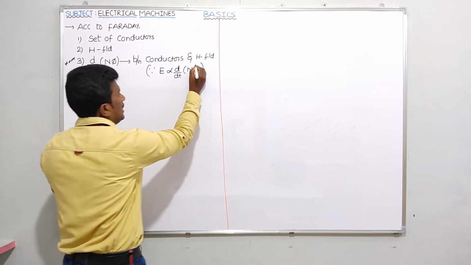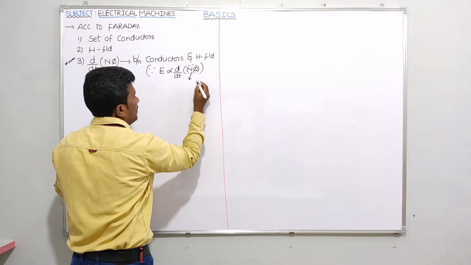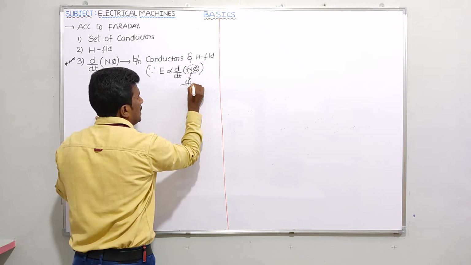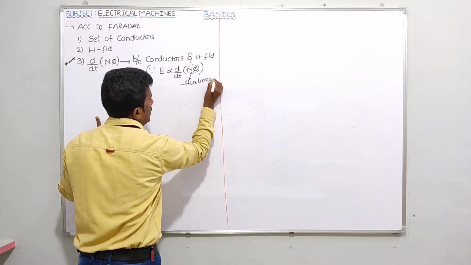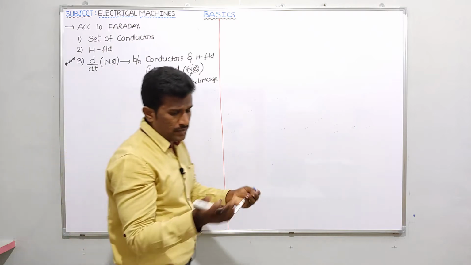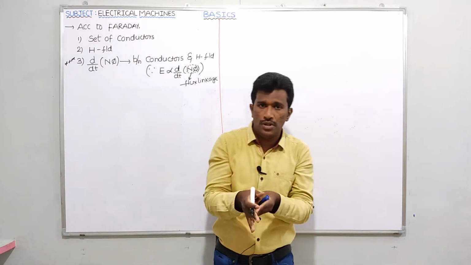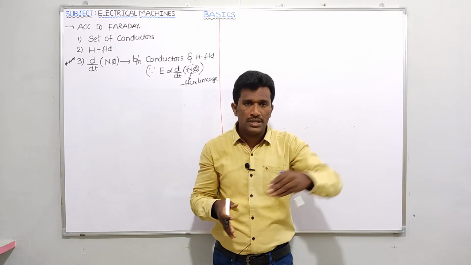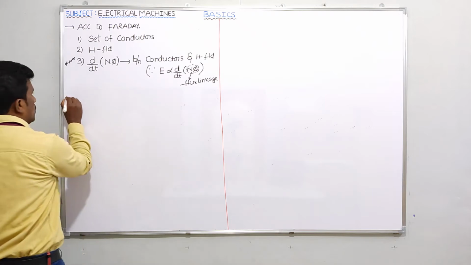So simply I can write here, N phi means flux linkage. Is it clear? Right. Next. Then immediately you may get one doubt. Sir, how can a rate of change of flux linkage be possible between conductors and magnetic field? This is a question we are getting. Yes or no? So I am just explaining that as a note here.